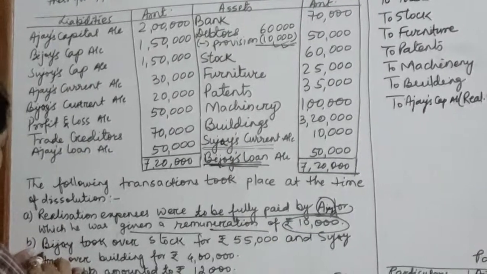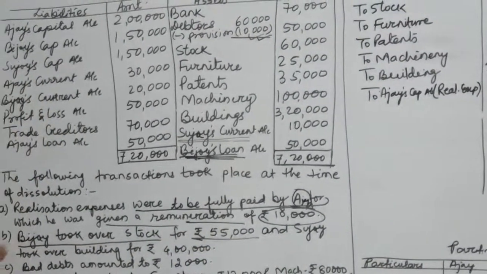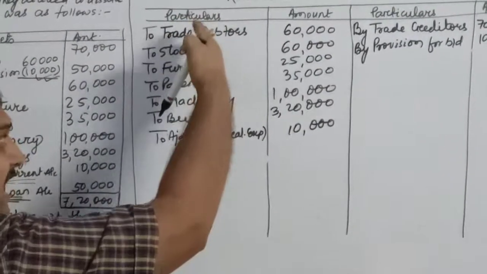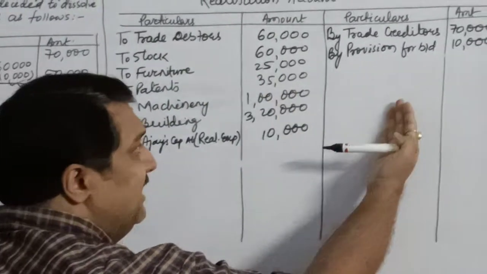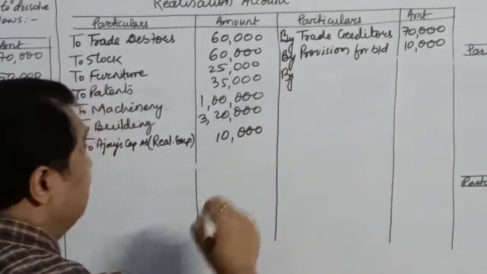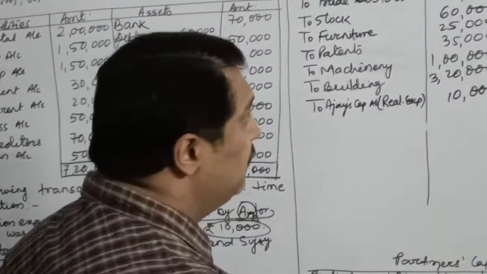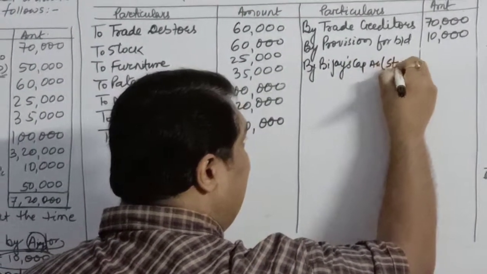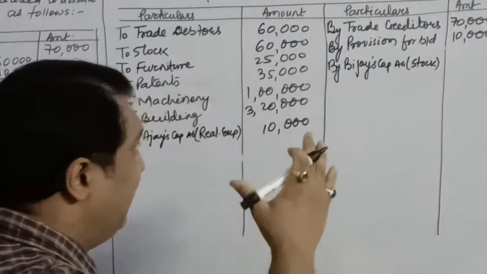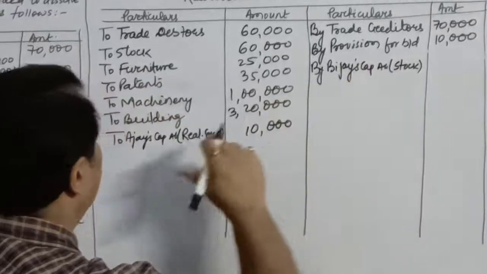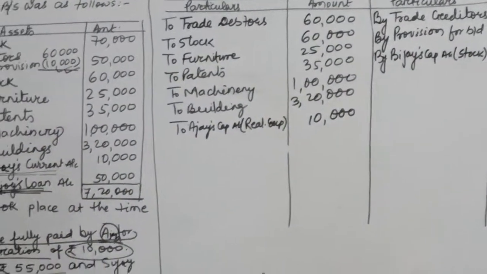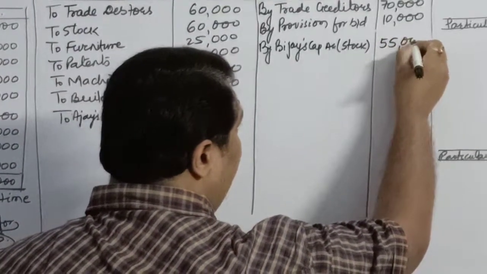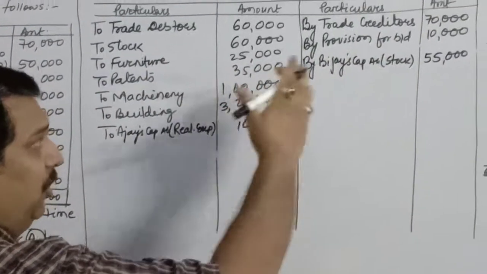Next is Bijay took over stock for rupees 55,000. Stock is an asset. As I told you, transfer entry of assets are done on the debit side and all the realization must be done on the credit side. So since stock is taken over by Bijay, I will write over here Bijay's capital account. In the bracket I will write stock, so that I can know for which purpose I have passed this entry. Stock was taken over by him at rupees 55,000. I will just write 55,000. I will ignore the loss or the profit which is made.